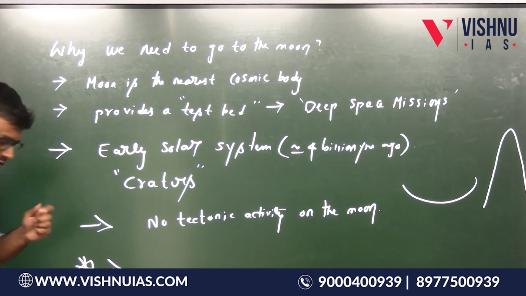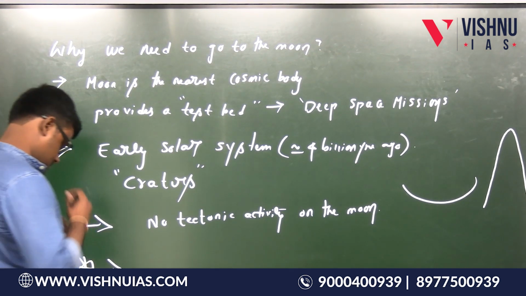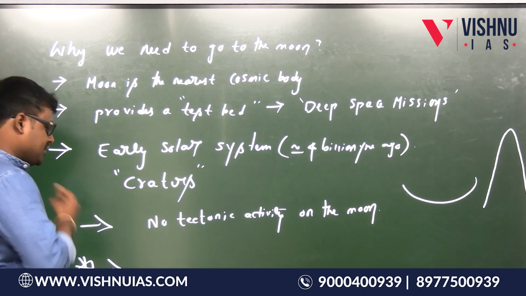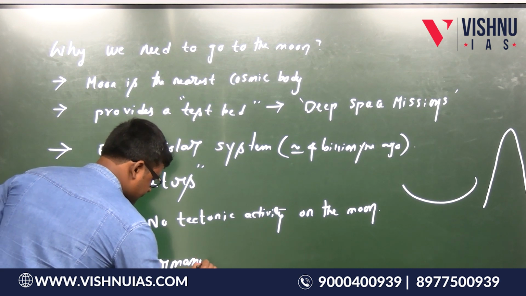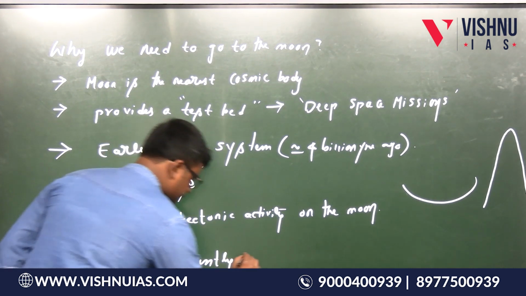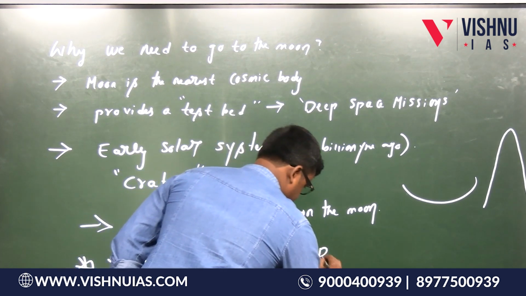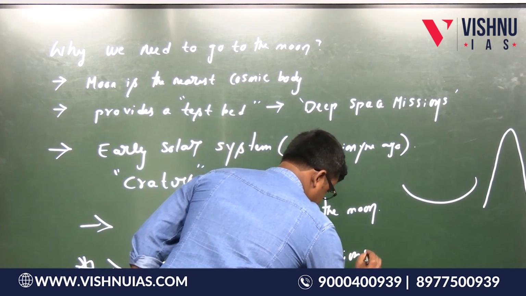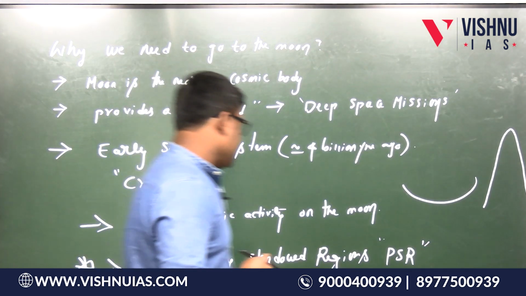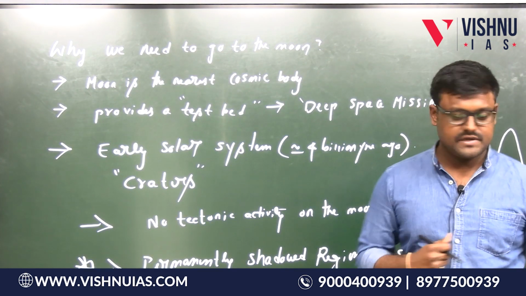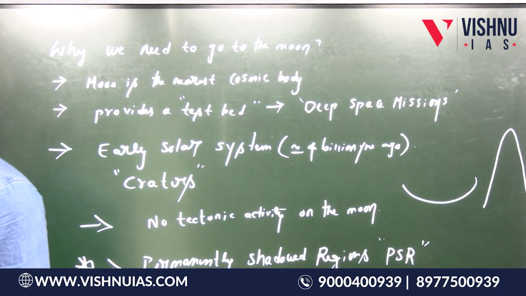Just mention that there are permanently shadowed regions present on the moon, which can give clues about the early phase of the solar system.